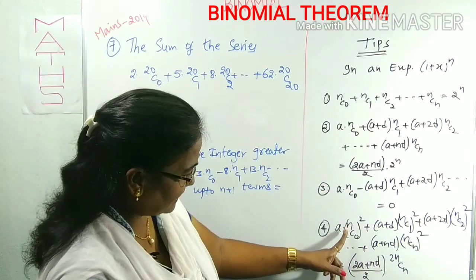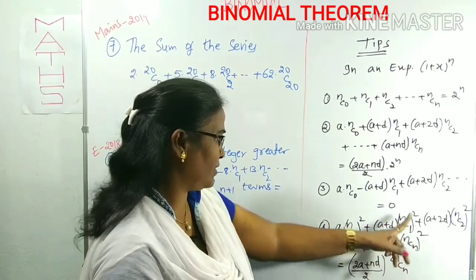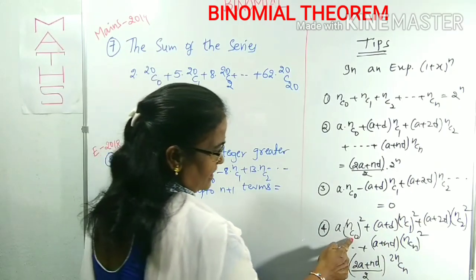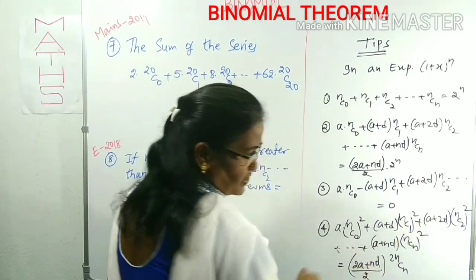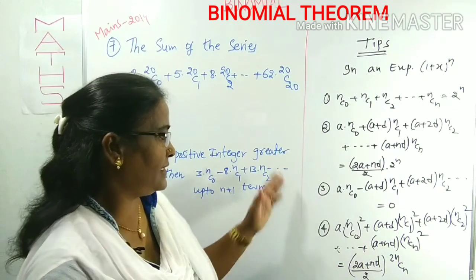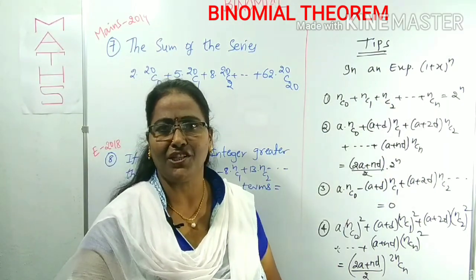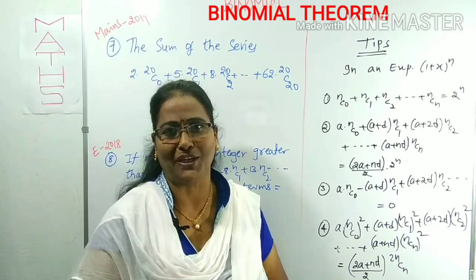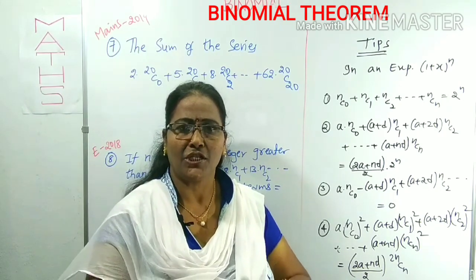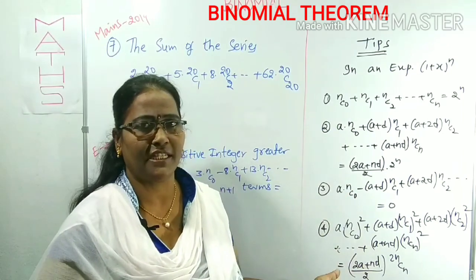In case of squares, there will be nC0 whole square, nC1 whole square. Simply we can write these as C0 square, C1 square, C2 square and so on also. Is it clear? These are the major 4 tips, depending upon the coefficients relation in the expansion of (1 + x) whole power n. Is it clear? Just you have to concentrate on what these tips are.